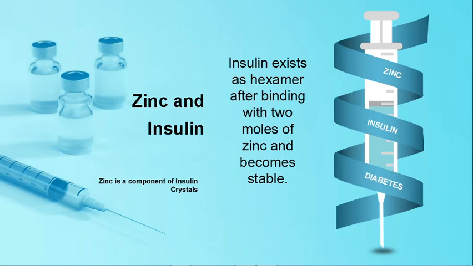So it plays a major role in insulin action. Zinc absorption especially decreases in diabetes, thereby leading to intracellular depletion. Altered metabolism of zinc would lead to some diabetic complications.